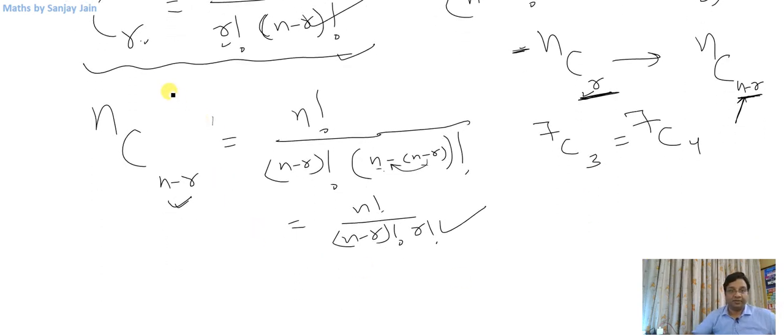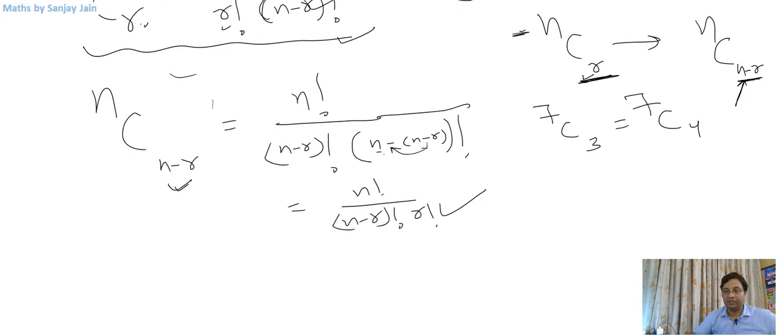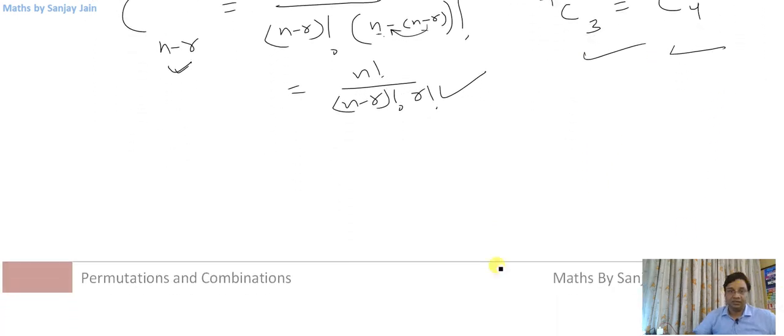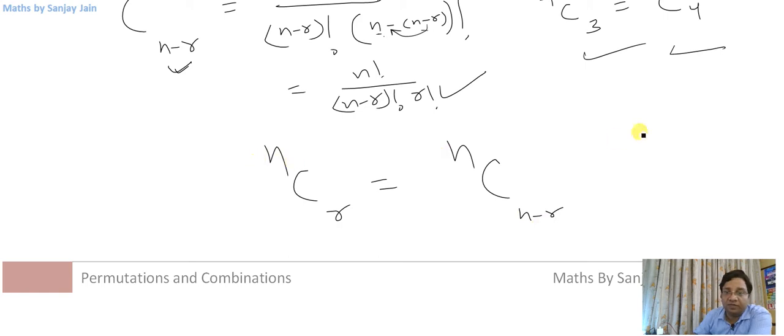We have already verified that nCr is equal to nC(n minus r). So this is a specific result out of this general result. But let us see some of the things. nCr is equal to nC(n minus r). So if I am taking n as 7, r as 3, I can write it as 7C(7 minus 3), that is 7C4. So yes, these are equal.